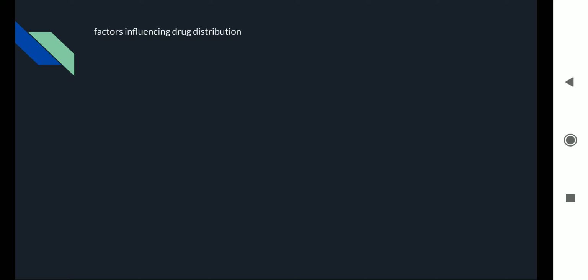So according to the permeability of the barrier and the requirements there, there are different barriers created by the body itself to make it safe. Even if there comes a drug which is very potent, still it cannot enter very important organs such as the brain. So let's see a few different barriers to the drug distribution.